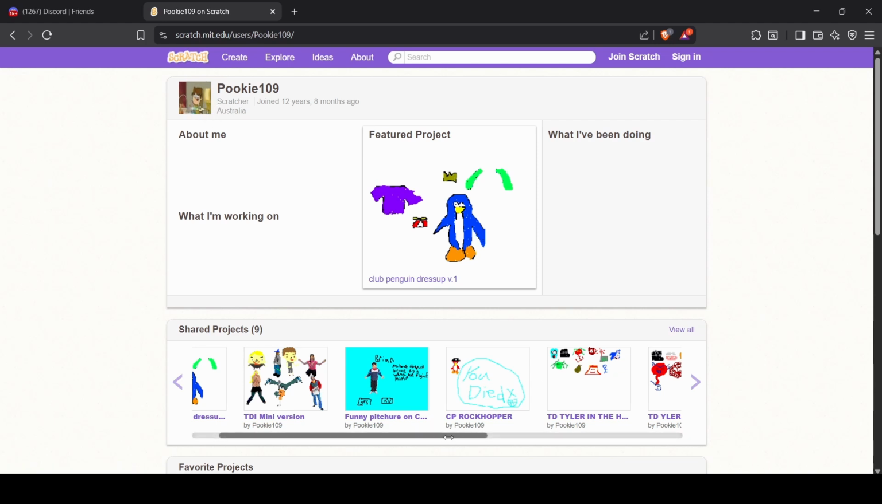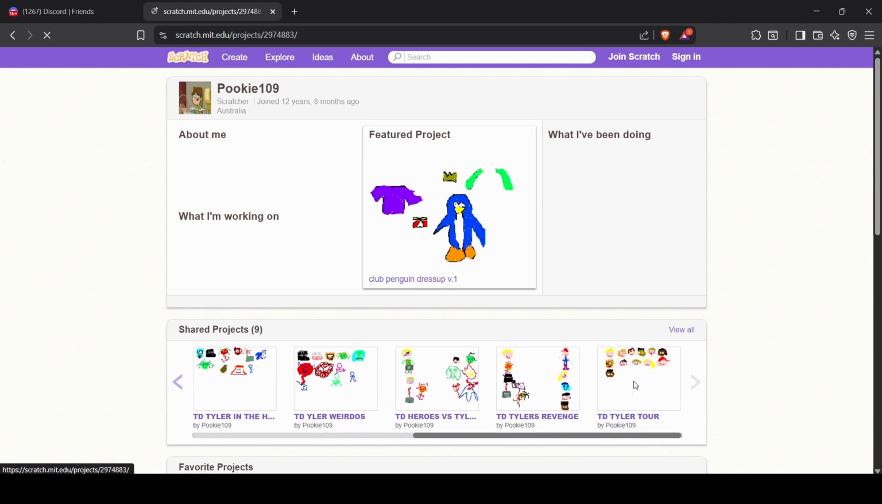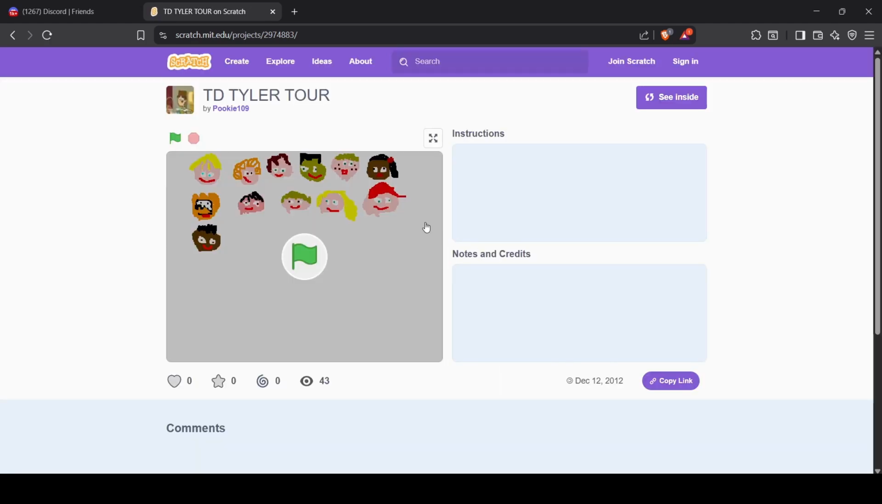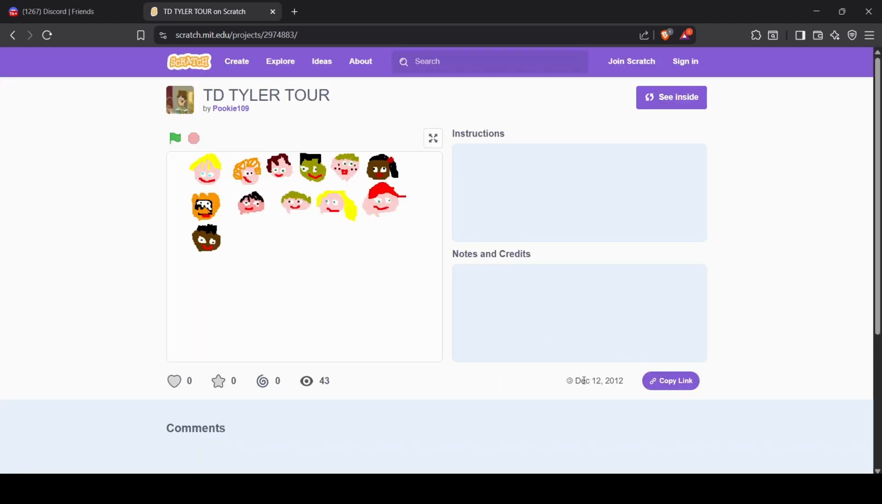But anyway, let's go check out the first Scratch game I made, called Total Drama Tyler Tour. Apparently I made this on December 12th of 2012, so this was nearly 13 years ago. I was over 9 years old basically when I made this game.